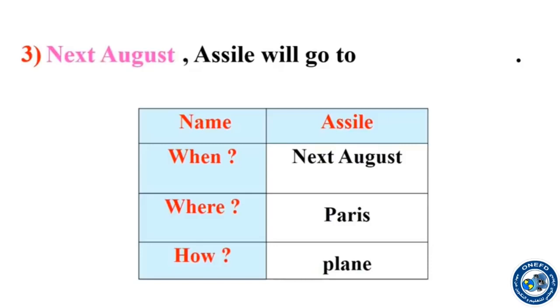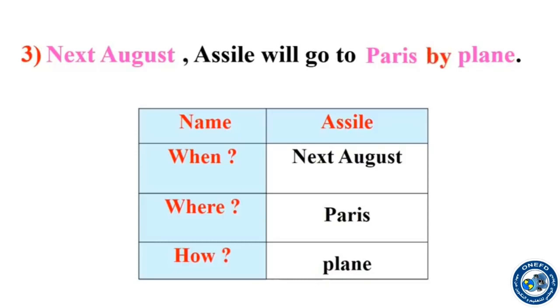Next August, it means in the summer. Next August, it refers to the future. Next August, Asil will go to... Which city will she visit? She will visit Paris, the capital of France. But how? She is going to take the plane. So next August, Asil will go to Paris plane.